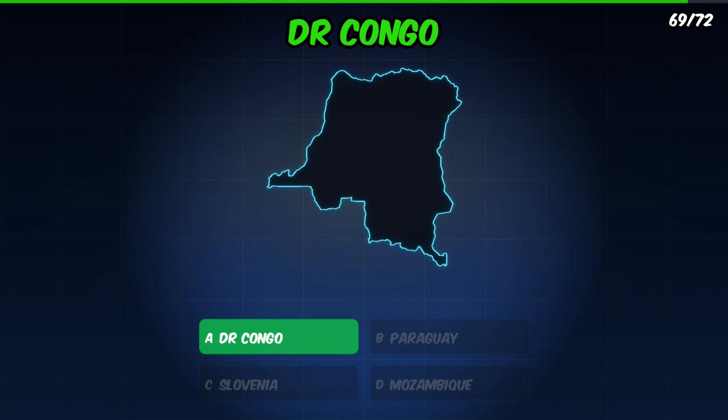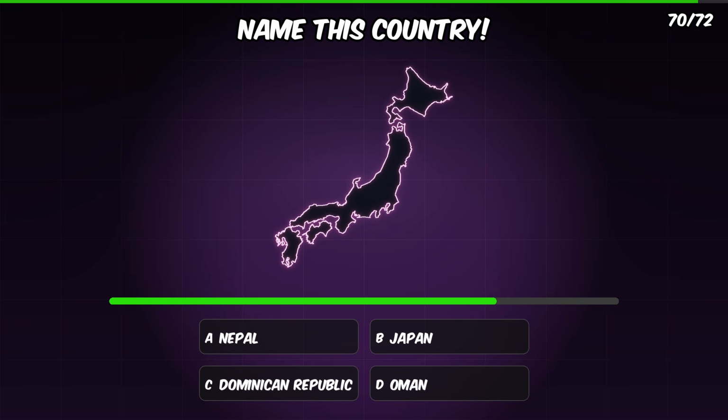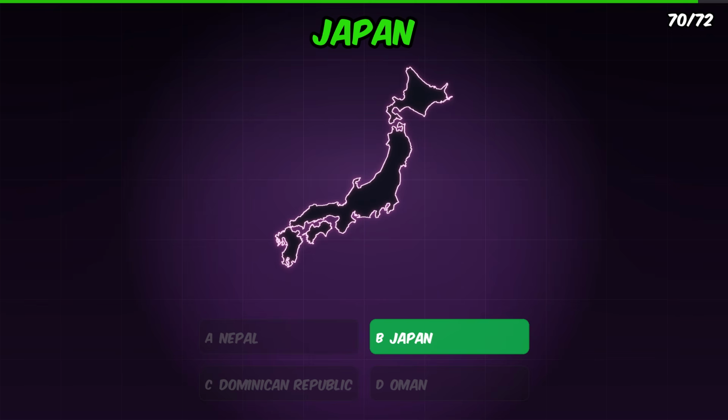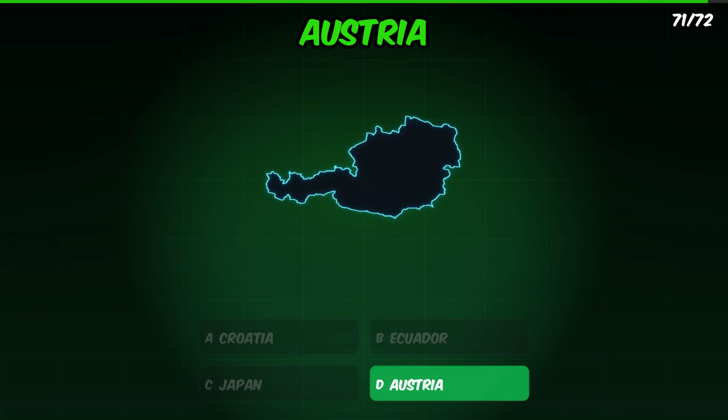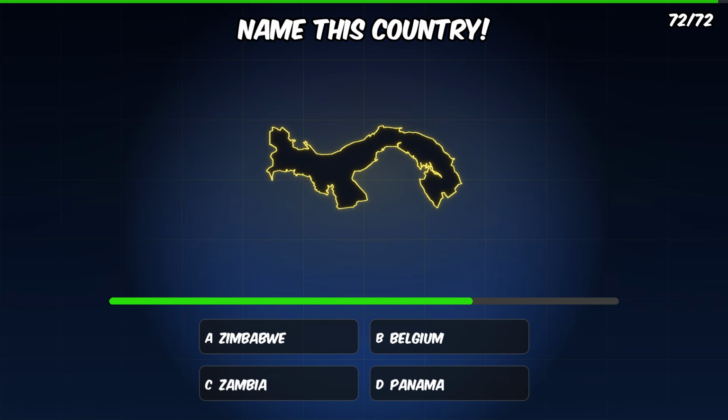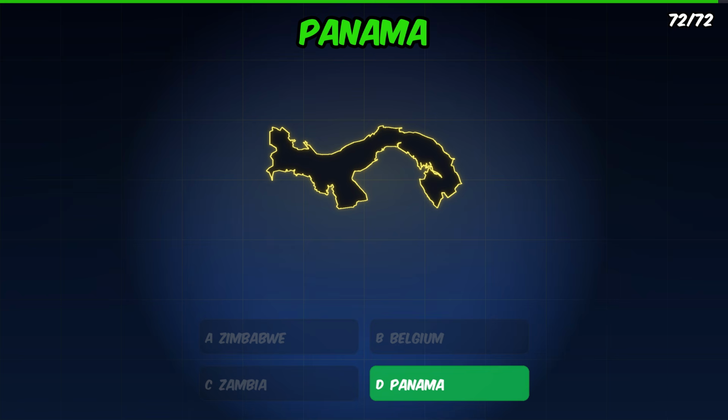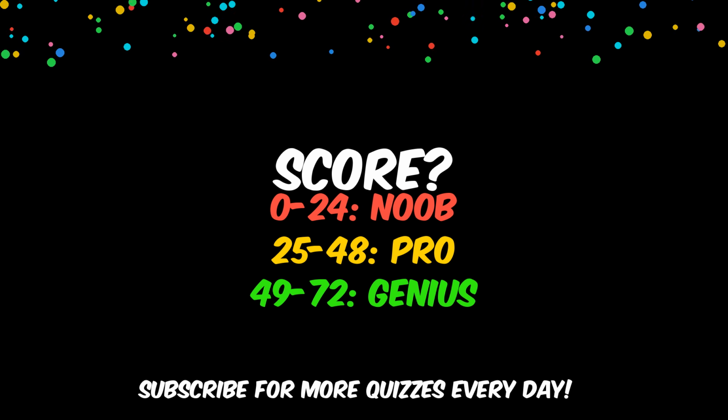Which country is this shape? It is DR Congo. Which country is this shape? It is Japan. Which country is this shape? It is Austria. Which country is this shape? It is Panama.